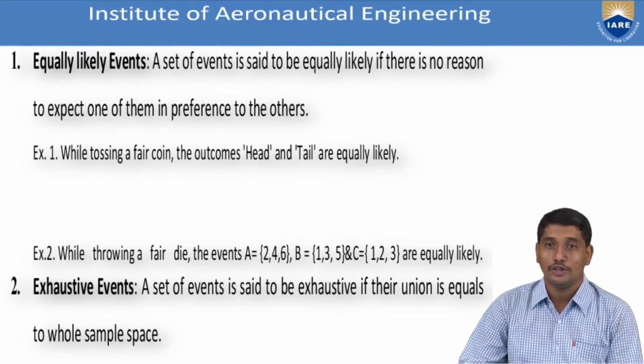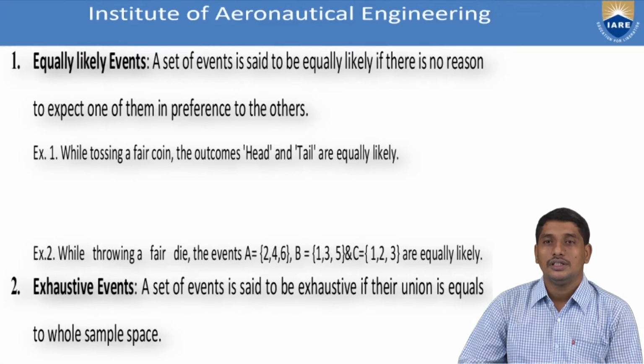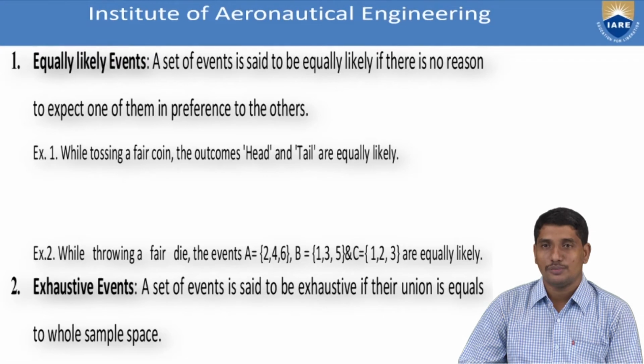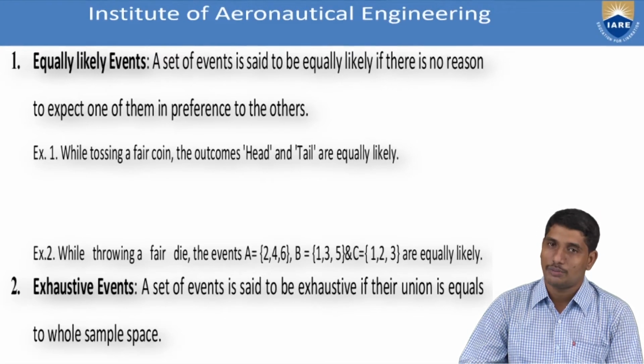Now we are going to see one more important definition, that is called exhaustive events. A set of events of capital S are said to be exhaustive if their union is equal to the whole sample space. That means if you have a collection of subsets of capital S, where S is the sample space related to the random experiment capital R.